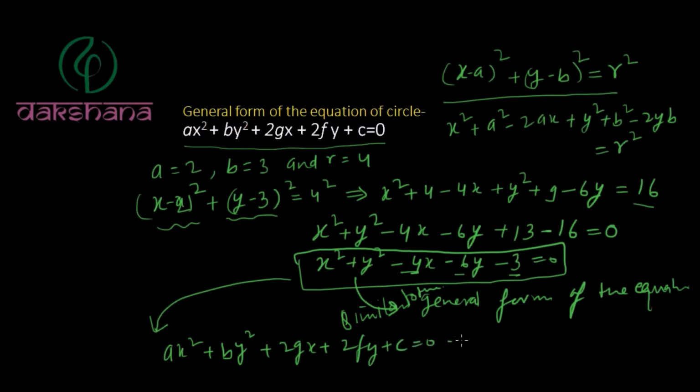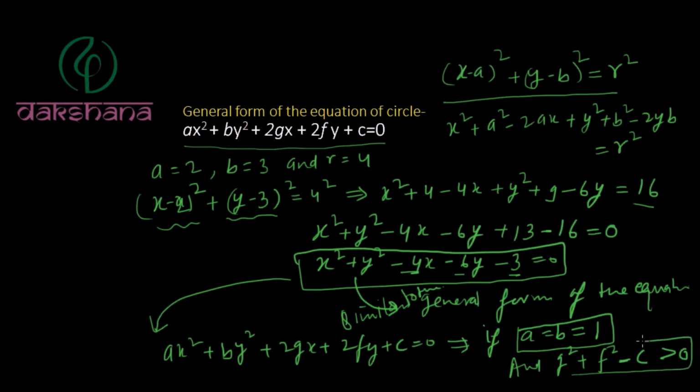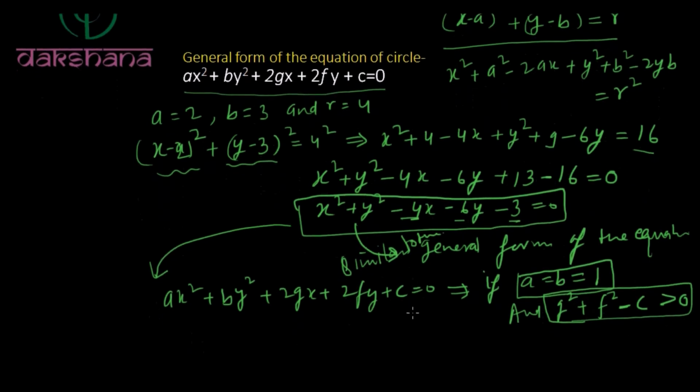And if this equation represents a circle, the condition is a is equal to b is equal to 1, and g square plus f square minus c is greater than 0. These are the two conditions for a circle.